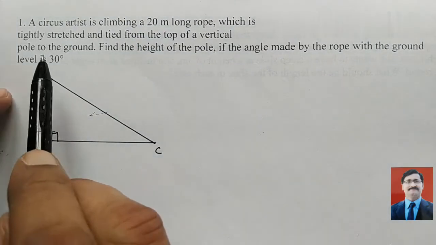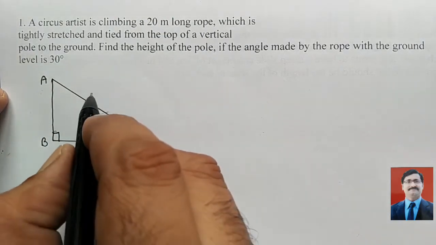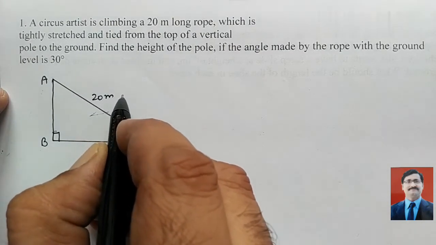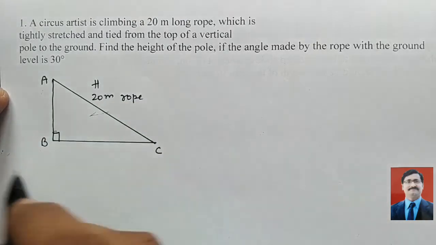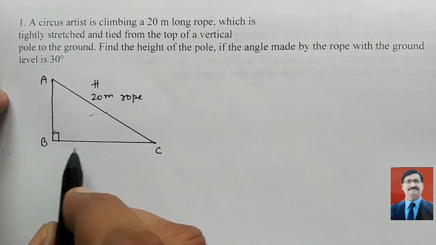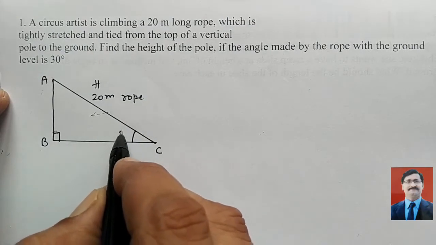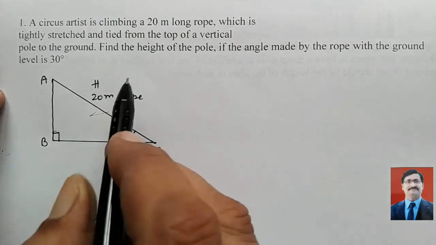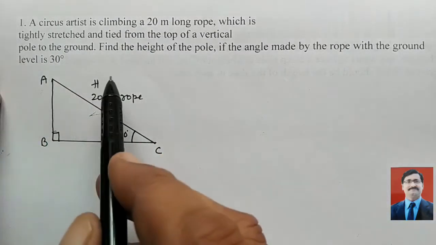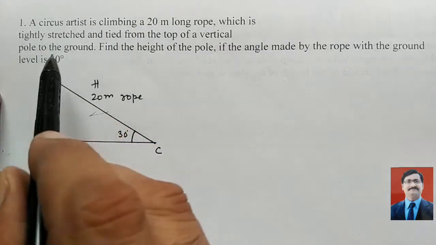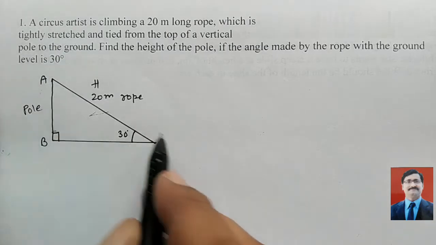Look here, an artist is climbing a 20-meter long rope. This is 20 meters and this is the rope, and this is the hypotenuse for this diagram, because this is opposite to the 90 degree angle. This angle is 30 degrees, and this angle with the ground is 30 degrees, and you have to find the height of the pole. Here this is a pole, okay, and this is a rope.